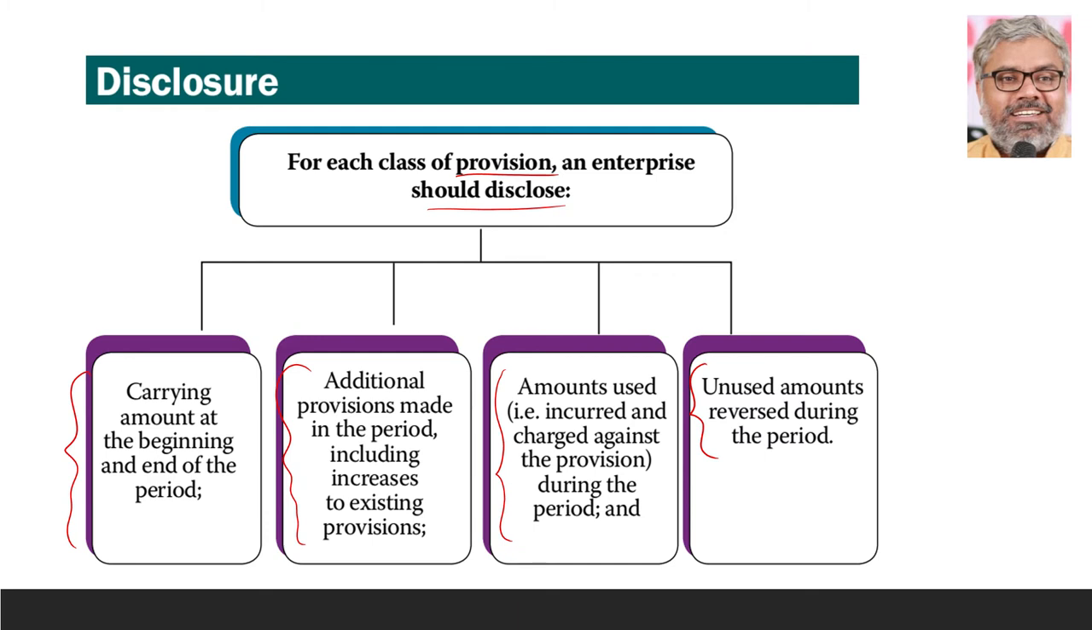What are those disclosures for provisions? First of all, carrying amount at the beginning and the end of the period, additional provisions made during the period, amounts used or charged against the provisions during the period, unused amounts reversed if any during the period. These are the disclosures for provisions according to AS 29. That's all. These are the aspects of Accounting Standard 29, Provisions, Contingent Liabilities and Contingent Assets.